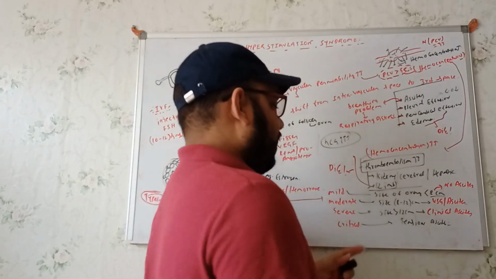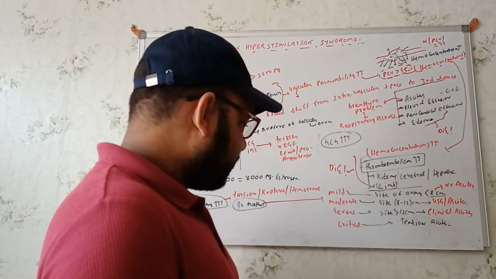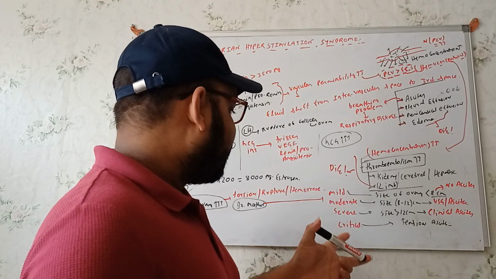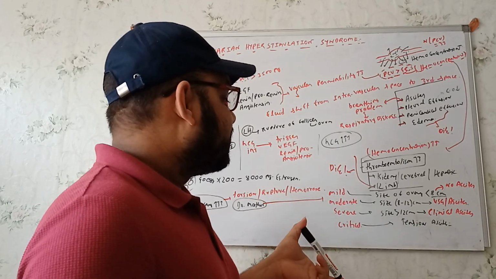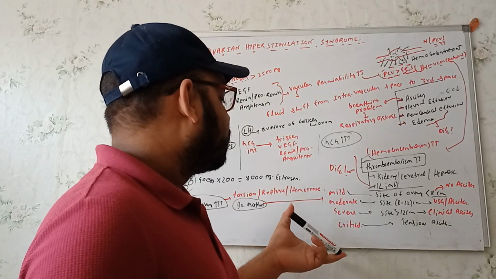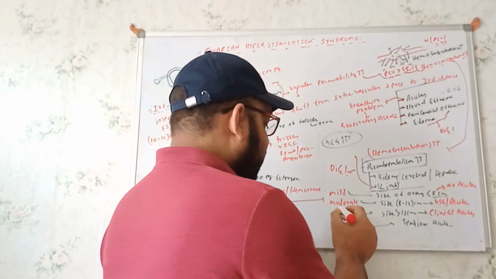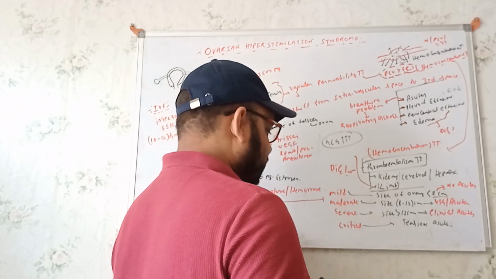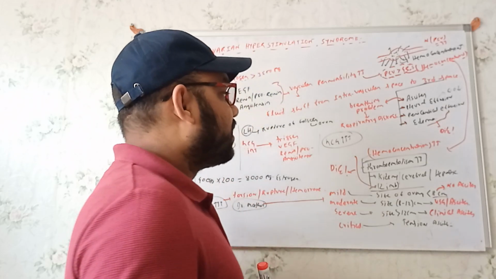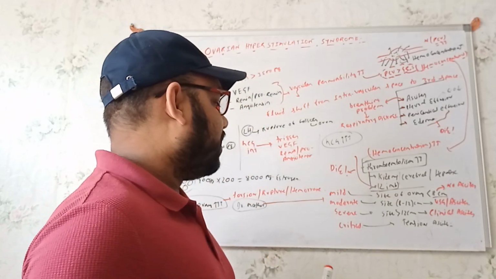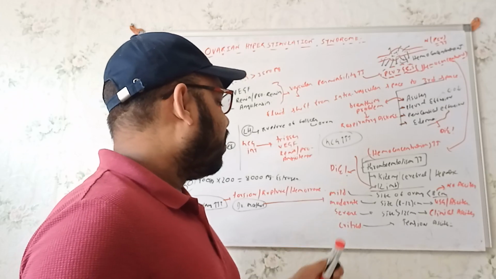Among these four types, in the severe and the critical types, the pregnancy should not be continued, because in these two conditions there is a chance of death due to the bad condition of the woman.